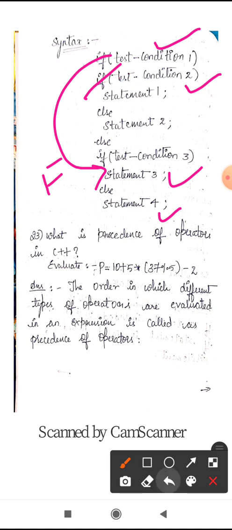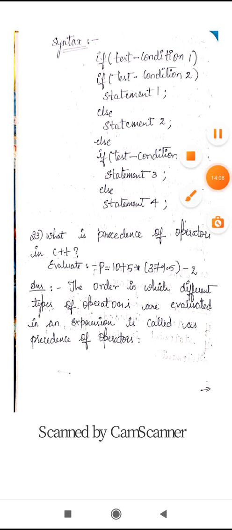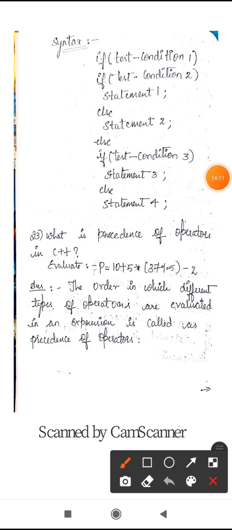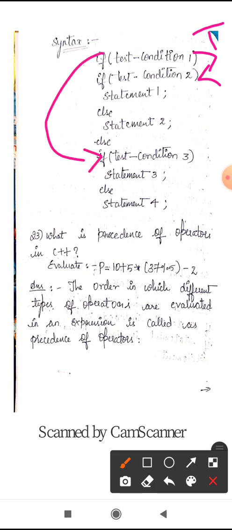So here you have to know that if test condition 1 is true, then test condition 2 will be evaluated. If test condition 2 is false, then test condition 3 is evaluated. Okay. If test condition 3 is true, then statement 3 is executed.